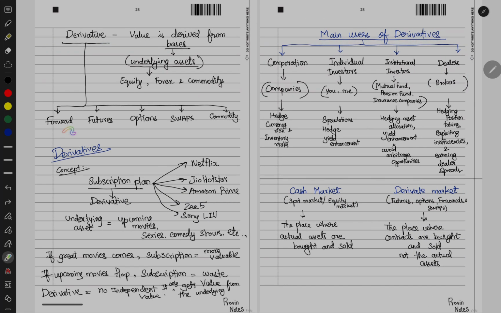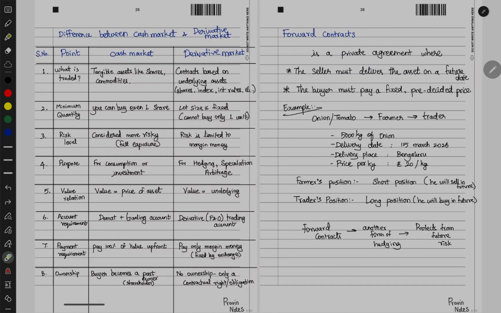Now we have seen forward, futures, and options and multiple things. Let's see individually what are those. Now, first, forward contracts. Forward contracts is a private agreement where the seller must deliver the asset on a future date. The buyer must pay a fixed or pre-decided price. Example: let's say onion or tomato. In case of either onion or tomato, the farmer is selling to the trader.